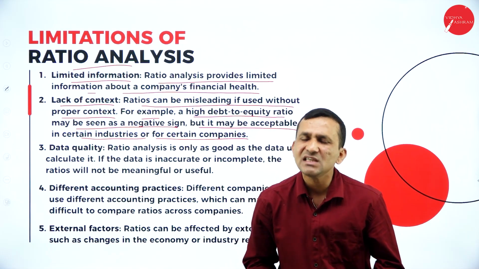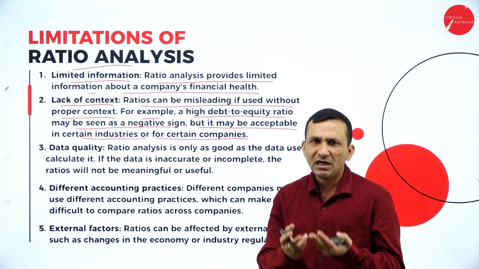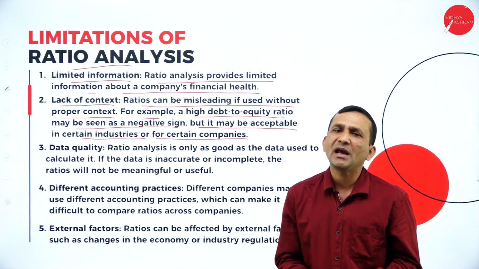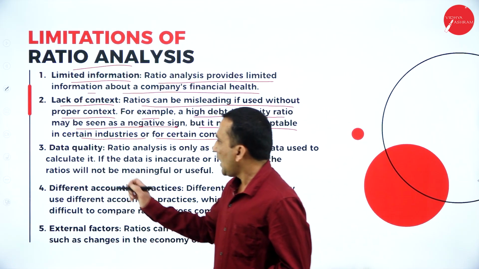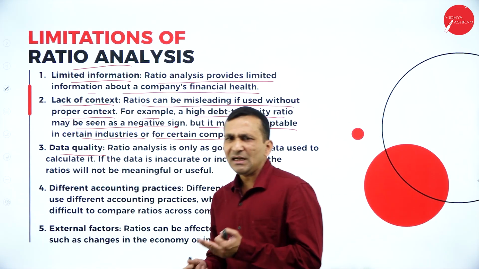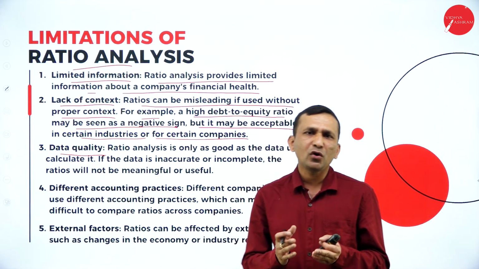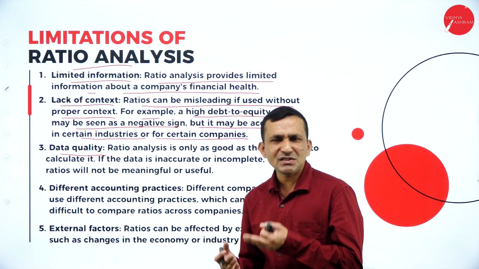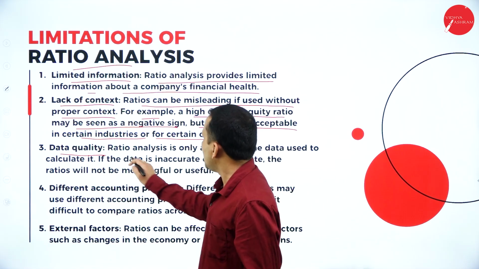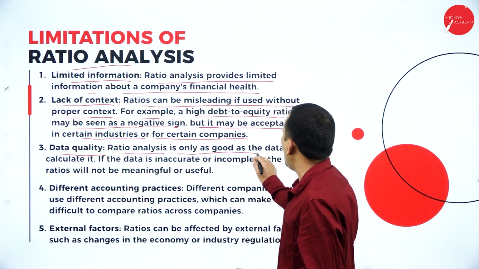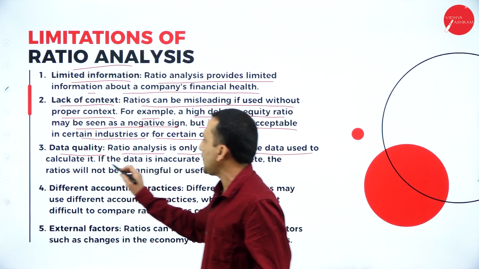If you try to raise capital from outside, like a financial institution, you have to bear the interest, right? And data quality: each and every year the financial accounting information keeps changing based on the performance, the activity, and the operations. The ratio analysis is only as good as the data used to calculate it.